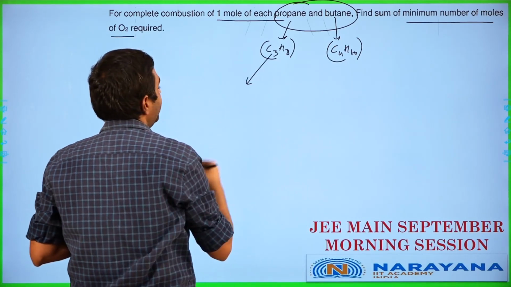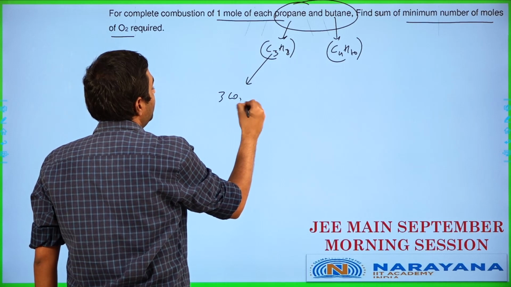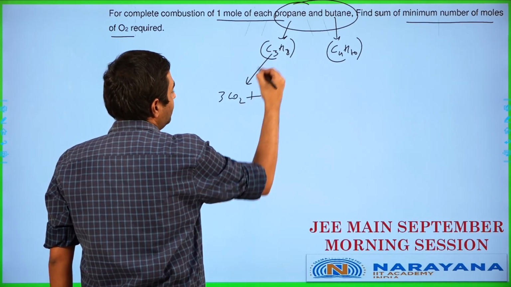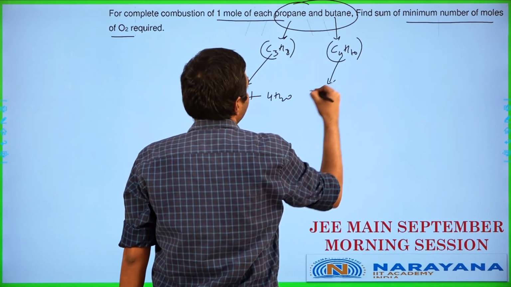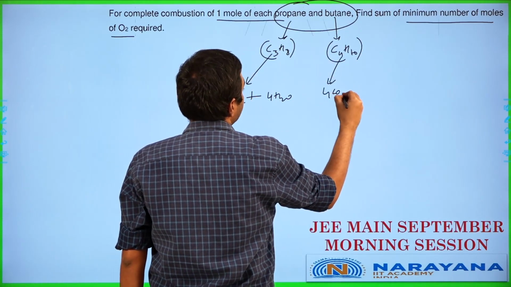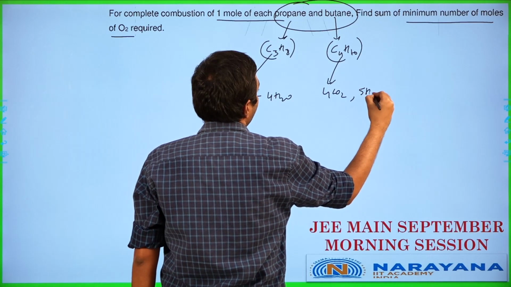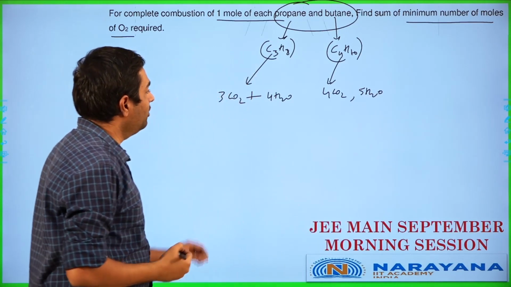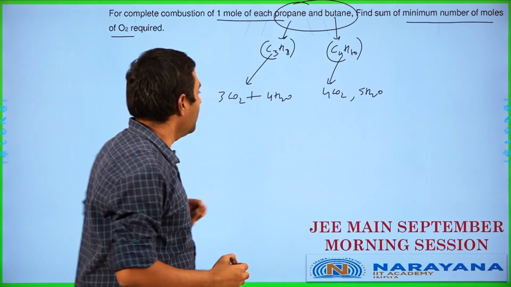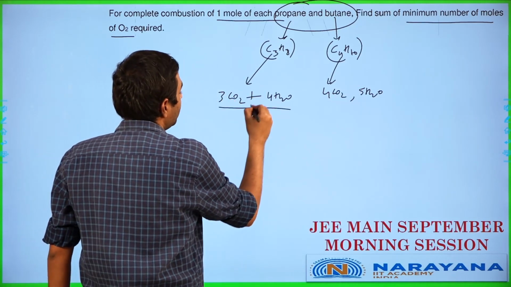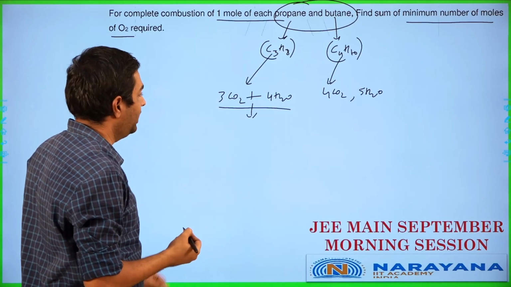So the C3H8 is basically going to be giving me 3 moles of carbon dioxide and it will end up giving me also 4 moles of water. Alright. Now, the C4H10 in this case will give me 4 moles of carbon dioxide and 5 moles of water in this case. So, if it's going to be giving me 3 moles of carbon dioxide and 4 moles of water, 4 moles of carbon dioxide and 5 moles of water, how many moles of oxygen are required in both cases here? That's basically what we need to calculate over here.